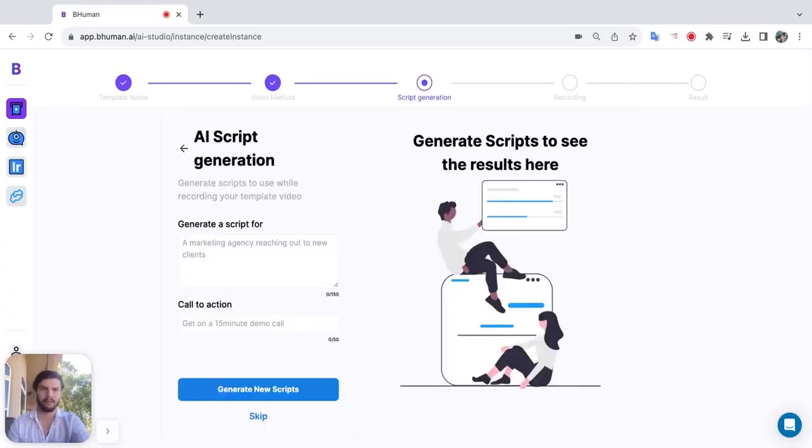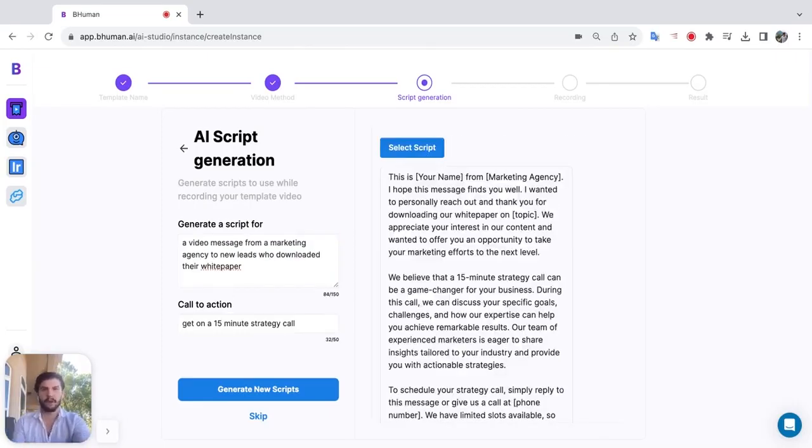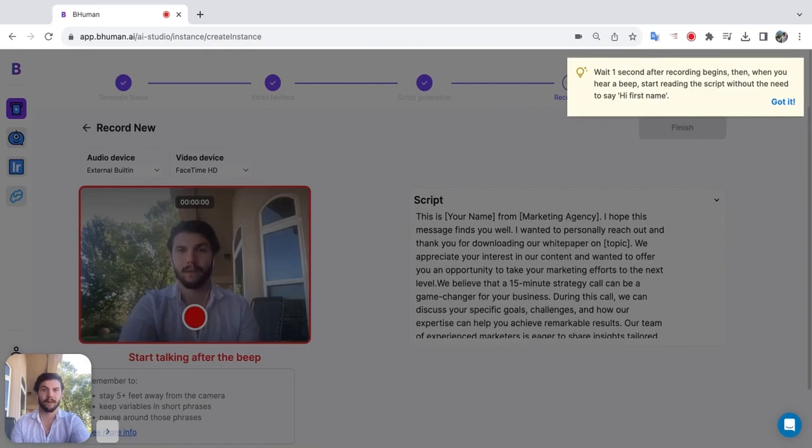Now maybe I need help with my script. Well, here's an AI script generator to help you out. Just enter what the script's about and the call to action. Find a script you're happy with and select it. Now this is easy mode. All you have to do is wait for the beep and then start talking.